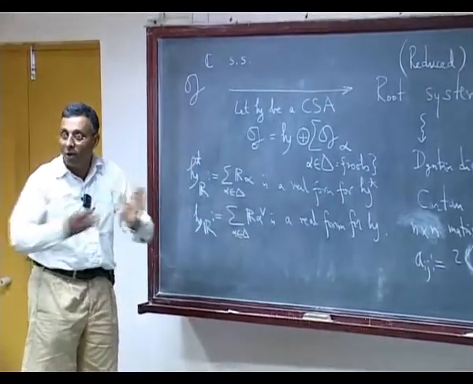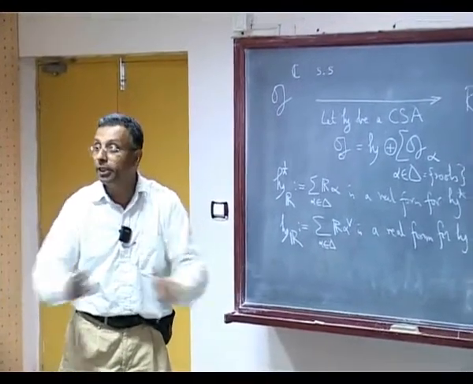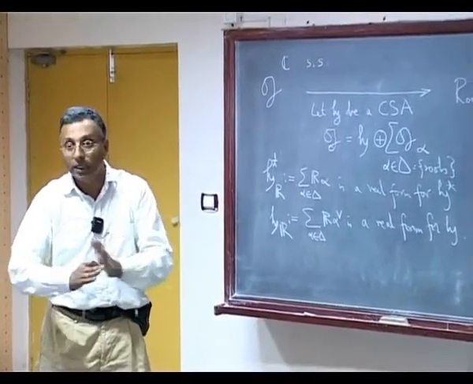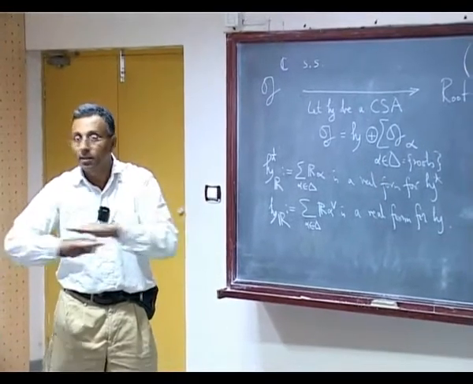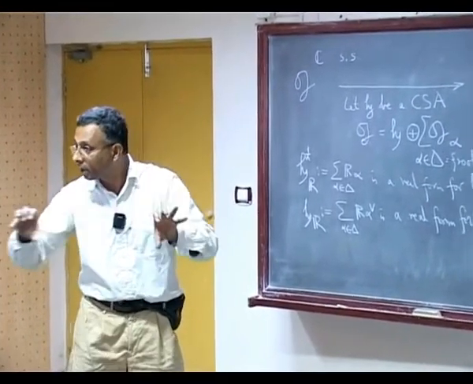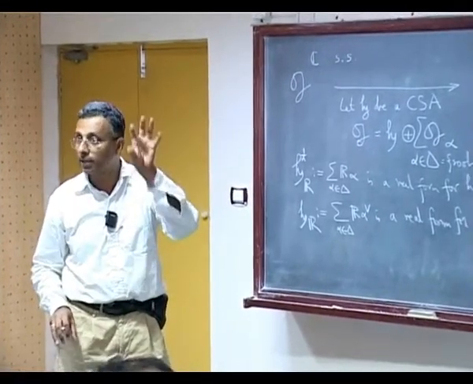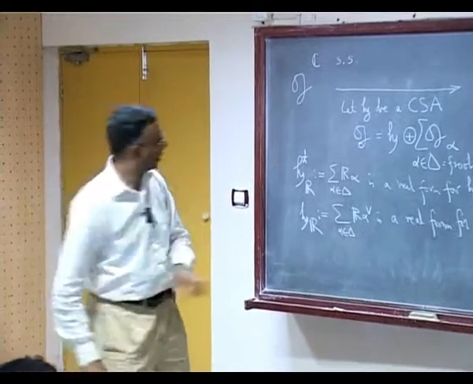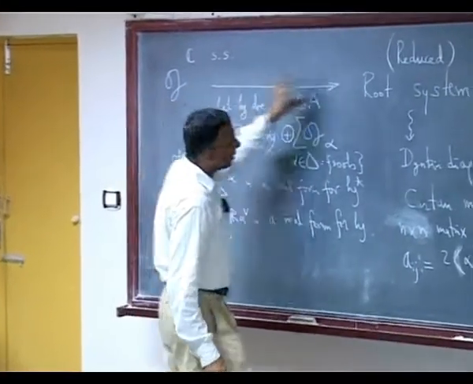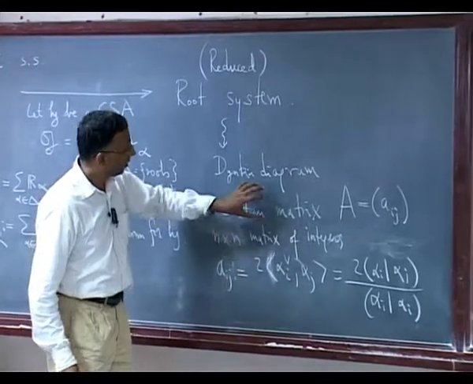It has a unique decomposition, not just up to isomorphism but actually unique, into ideals, a direct sum of ideals, each of which is simple as an algebra in its own right.